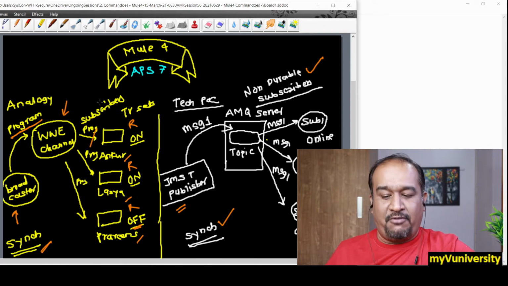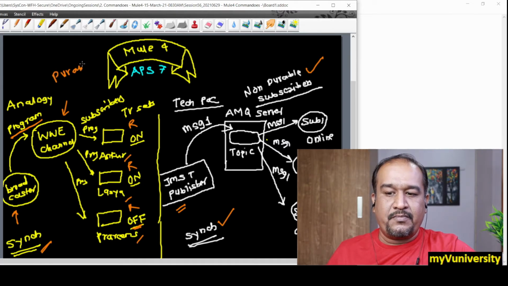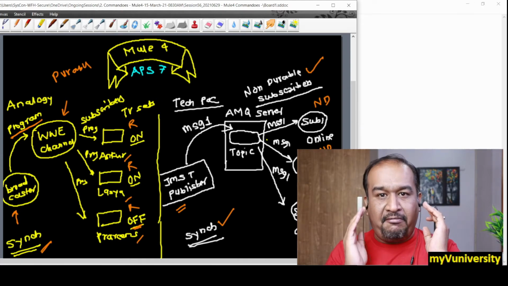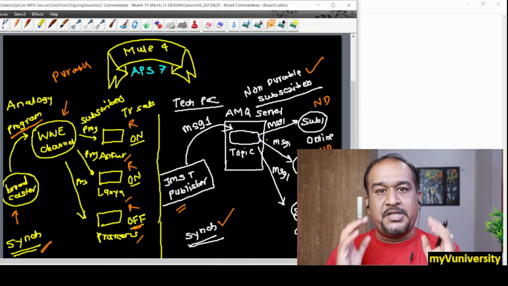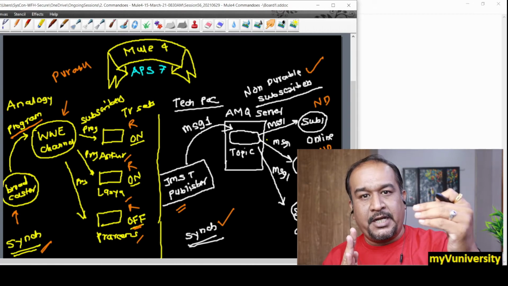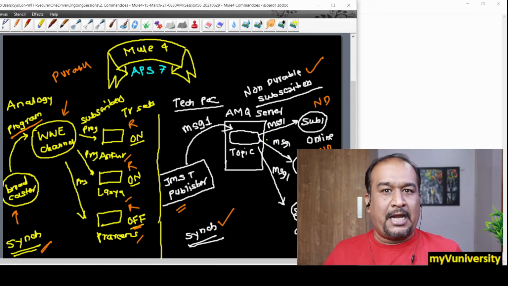This is an analogy for a durable subscriber, friends. TV sets with a recording facility are durable subscribers. Here, suppose subscriber 1 is non-durable, subscriber 2 is non-durable, and subscriber 3 is durable. Even if subscriber 3 is offline, your ActiveMQ server will store messages for it, and whenever it becomes online, it will deliver all the pending messages to that particular subscriber. That is the meaning of a durable subscriber.